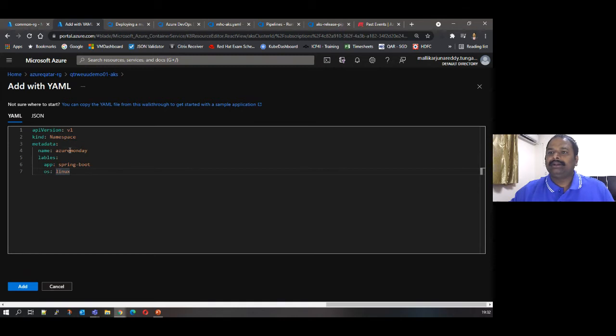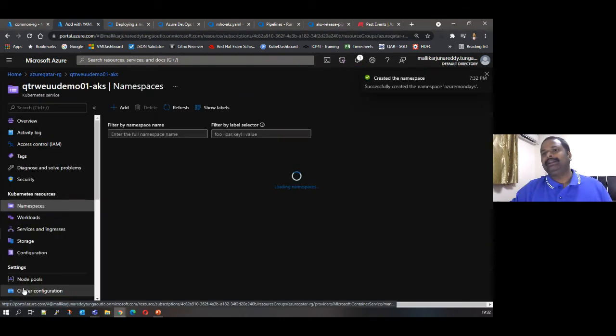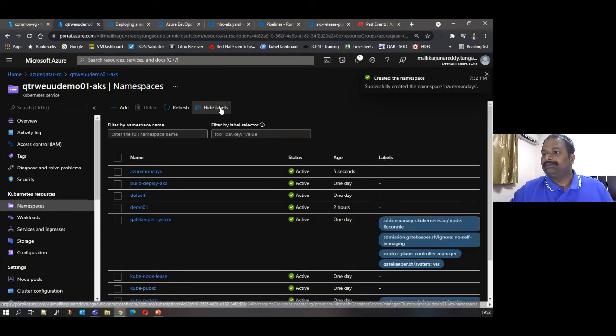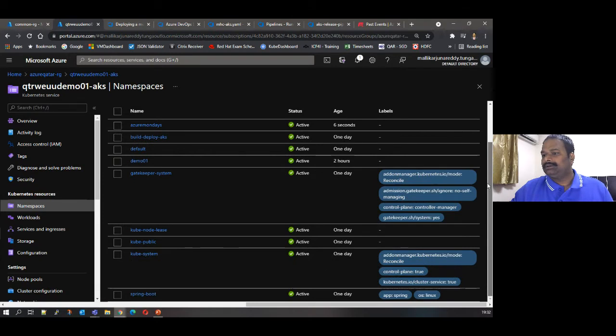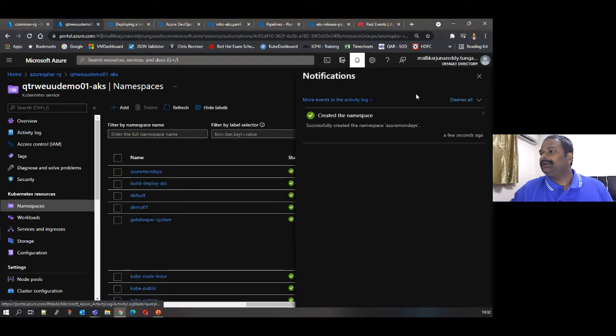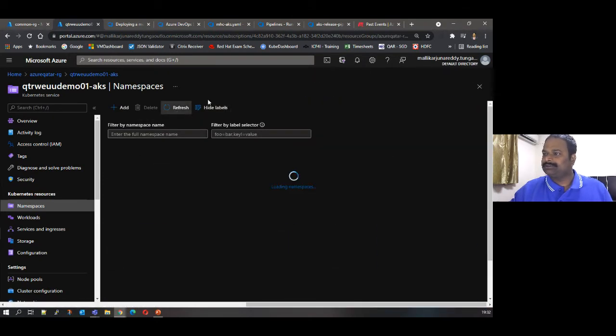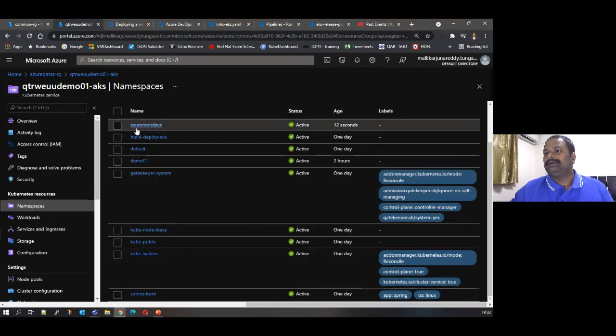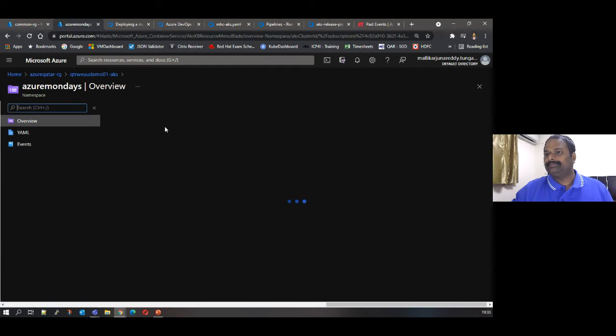Yeah. So we are creating Azure Mondays. We are creating a namespace in Kubernetes. I'm showing the labels of each namespace. I think it is deployed. The namespace is being created now. Let's refresh. Yeah, this is the Azure Mondays namespace we just created.